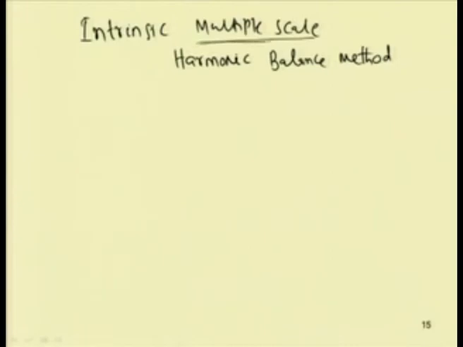But with an increase in the order of the equations, or an increase in the number of harmonic terms in the harmonic balance method, this method becomes very cumbersome. We have also used the method of multiple scales for solving the nonlinear equation of motion previously. So, now in this intrinsic multiple scale harmonic balance method, we will combine these two methods, that is the harmonic balance method and the multiple scale method, to find the solution of the nonlinear equation of motion.